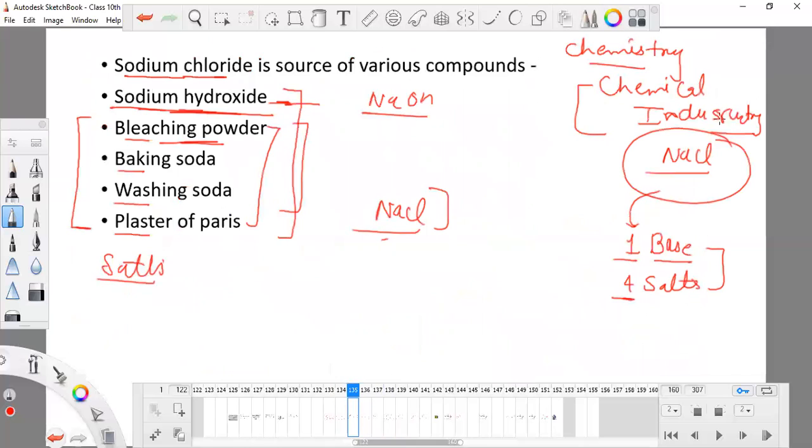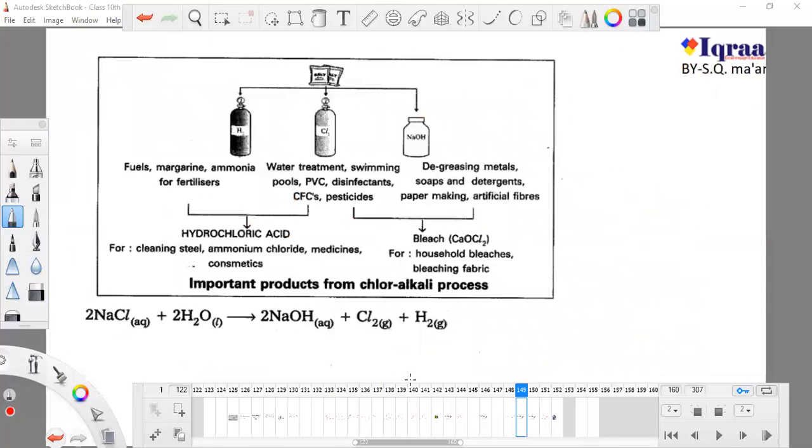I told you there is no existence of chemical industries without NaCl. It is not only important for our food but also for our chemical life, for whatever products we get in the form of chemicals. If we are not able to get hydrogen, chlorine, or sodium hydroxide, so many functions of our daily life will stop.